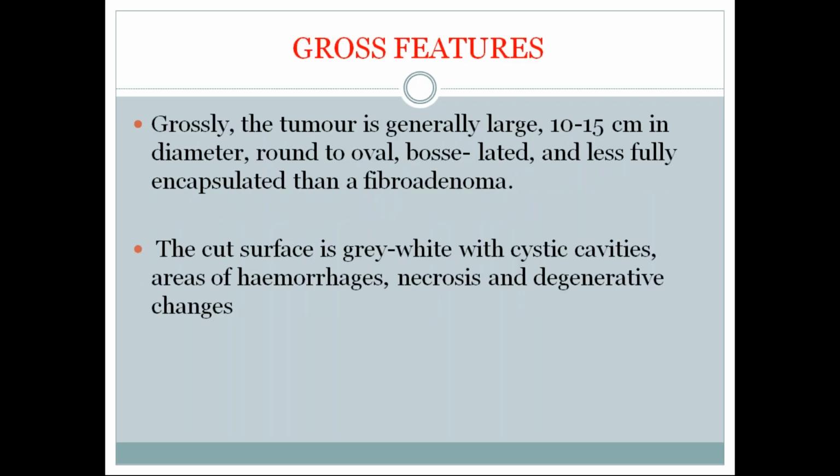Coming to gross features, grossly the tumor is generally large, 10 to 15 centimeters in diameter, round to oval, has a bosselated leaf-like appearance, and is less fully encapsulated than a fibroadenoma. On cut surface it is gray white with cystic cavities, areas of hemorrhage, necrosis, and degenerative changes.